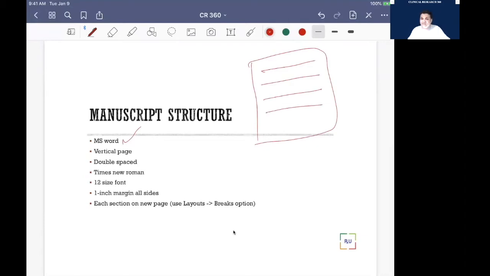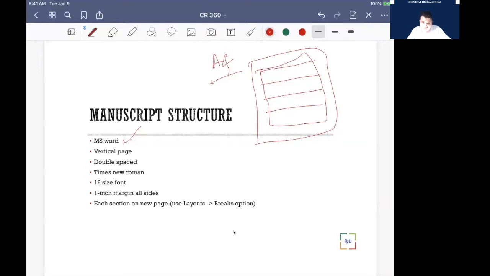Every journal wants this; it is the standard guideline. Some journals have their own guidelines. Some Asian journals want A4 pages, and American journals differ, but those are not a big deal. The important thing is that it should be written in MS Word, vertical page, double space. It should be written in Times New Roman, 12 font, with 0.75 to 1 inch of margin on each side. And ideally I recommend each section should be on a new page.